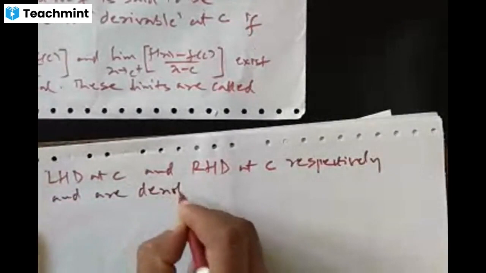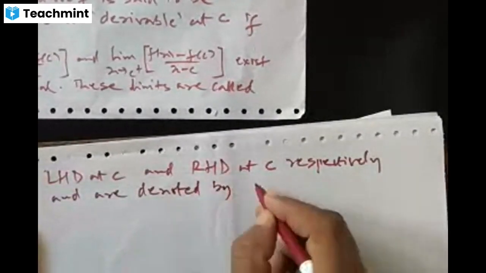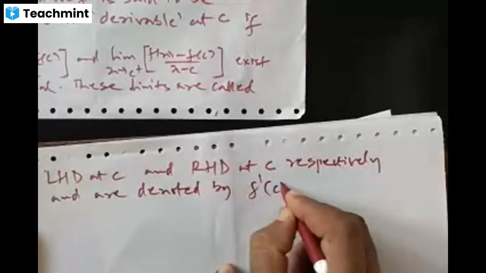and are denoted by f dash of C minus and f dash of C plus respectively.